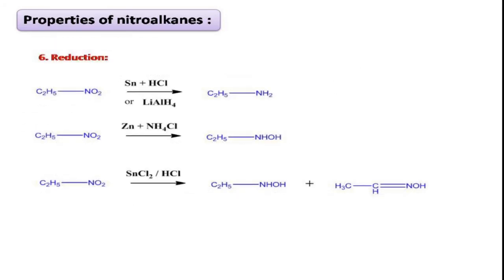Finally, reduction reaction. This nitro group gives various products when we subject it to reduction in various mediums. You can see when we reduce this nitroalkane, that is nitroethane, in presence of acid medium, that is tin in presence of HCl, it gives amine as a product, that is ethylamine. Even in presence of lithium aluminum hydride also, we will get the primary amine, that is ethylamine.